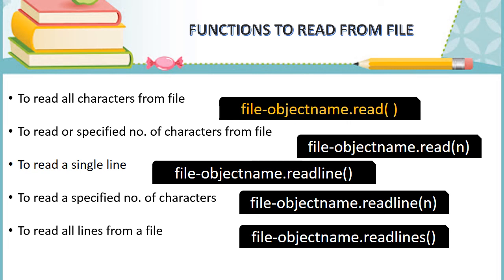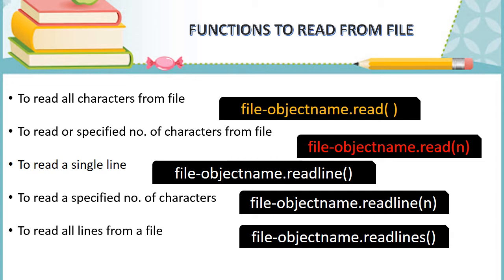And next, if you are going to read data from the files, the following functions are used. First, if you want to read all the letters from the file, we have to use the function file object name dot read. Or if you want to read particular letters, like 5 letters, 3 letters or 20 letters alone, we have to use read of n.